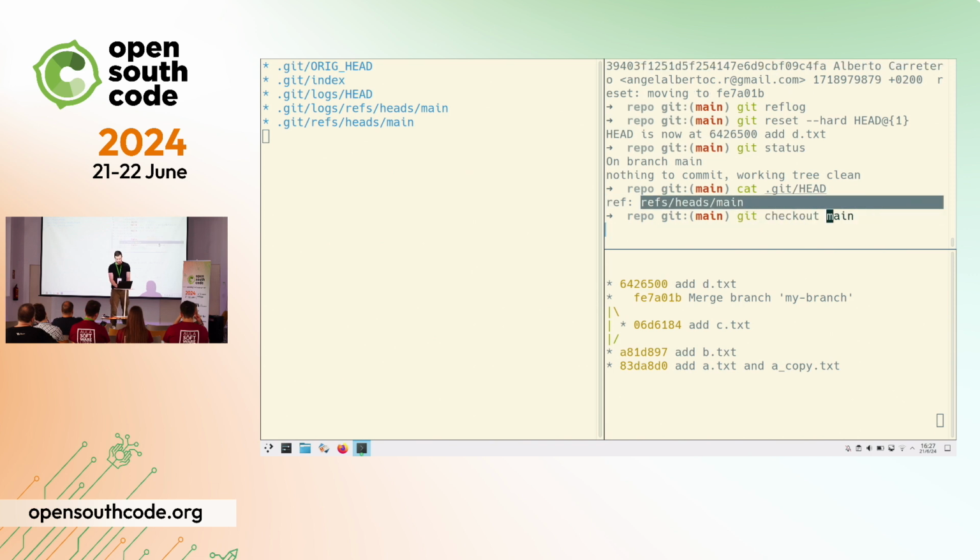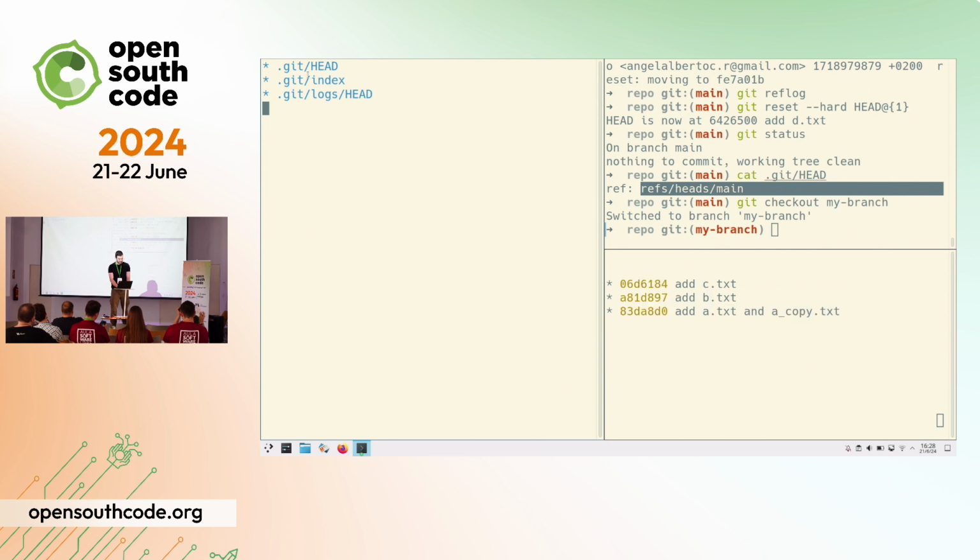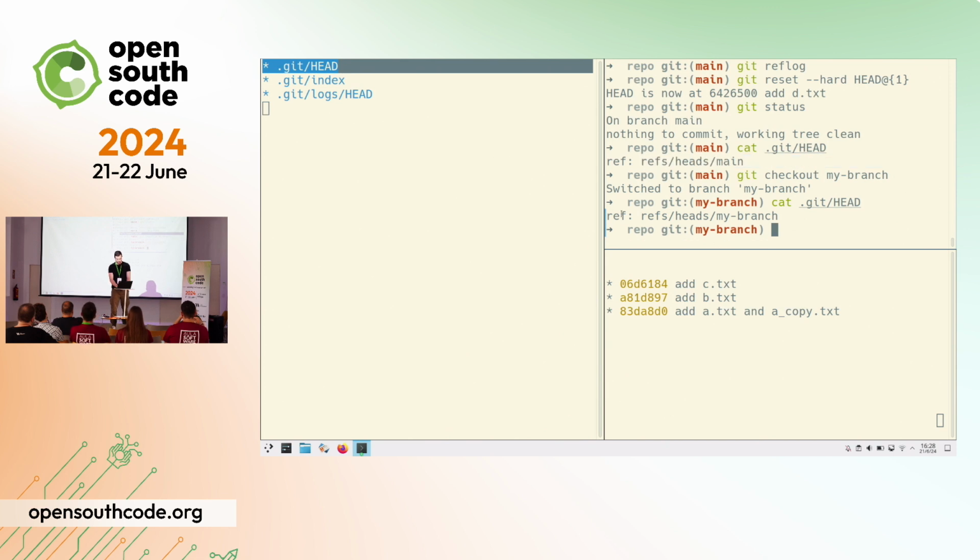If I went to my other branch, the only thing that changes, apart from the logs, obviously, is the git HEAD. So if I print it again, then it's going to say that we are tracking a reference to my branch instead. So it's just one more hoop. We have the branches, the human readable names and the tags and everything, and then those point to the commits, and we use another pointer to know which branch we are currently in.